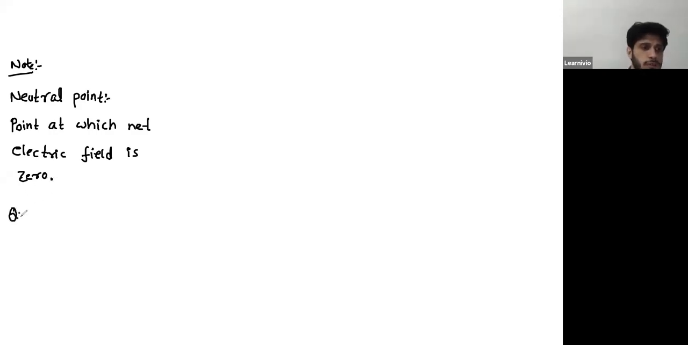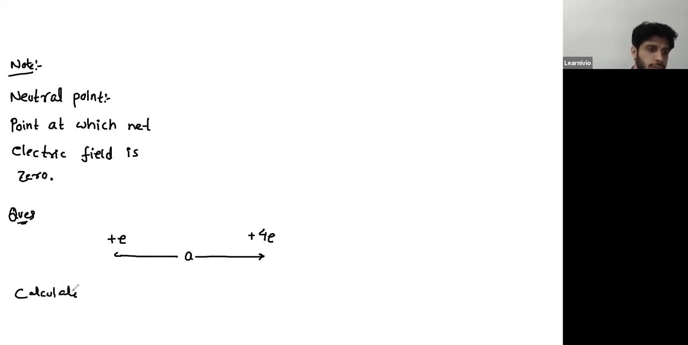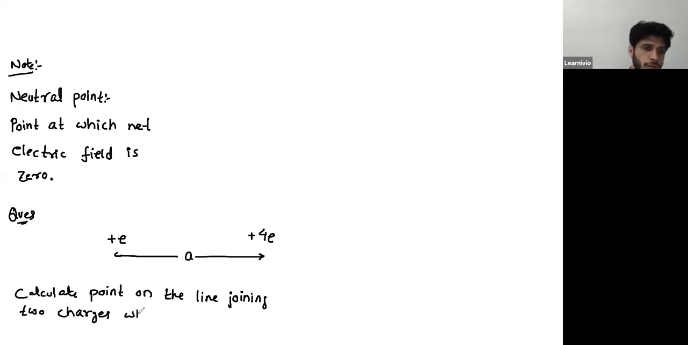So let's start with this question. So you have two charges. Let's say a charge plus E, and we consider another charge plus 4E. They are placed at a separation A. You are supposed to calculate a point on the line joining the two charges where field is 0.